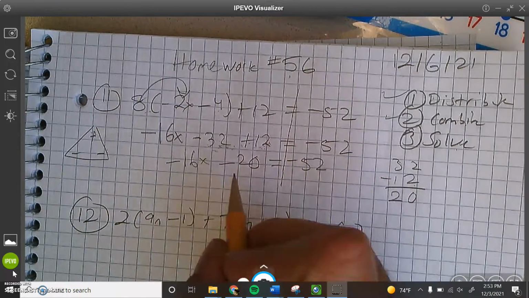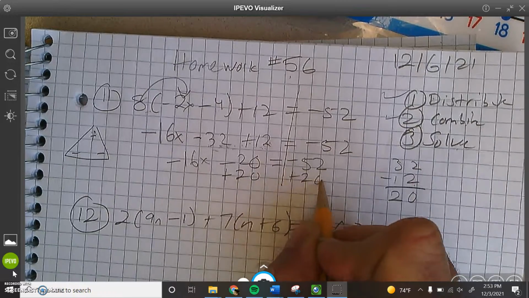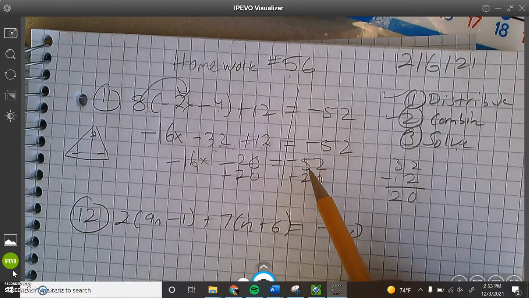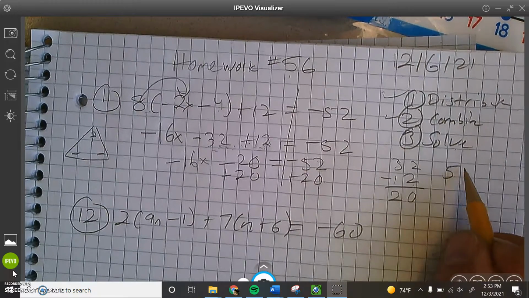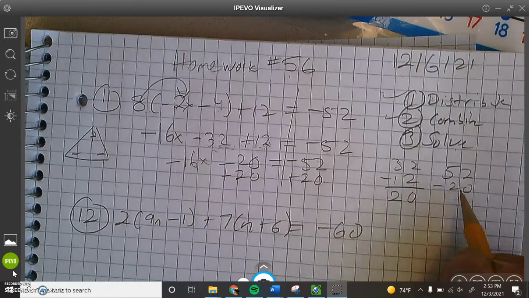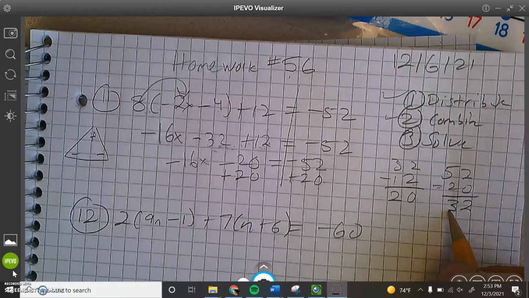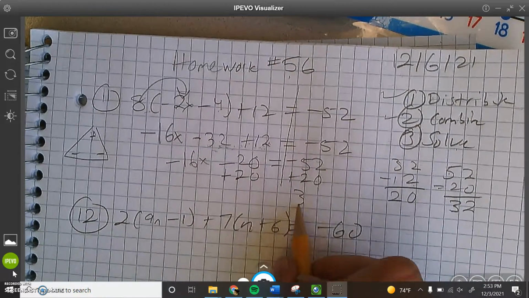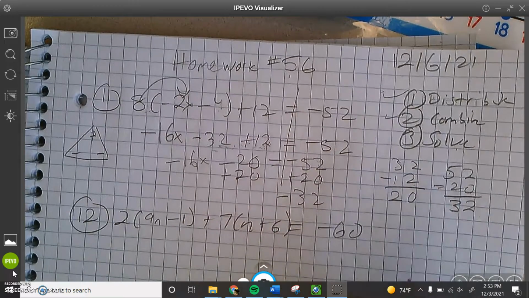What am I going to do now? Add 20 to both sides. Same situation: I owe 52, but I get 20, so I'm going to subtract those. 2 minus 0 is 2. 5 minus 2 is 3. So that would be 32. But I owe more than I get, and so that's negative 32.